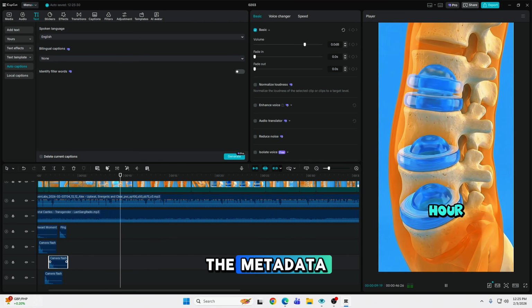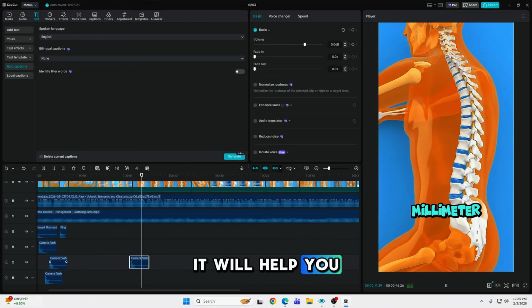Make sure to use the metadata such as titles and descriptions. It will help you a lot.